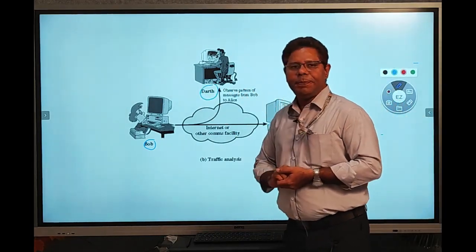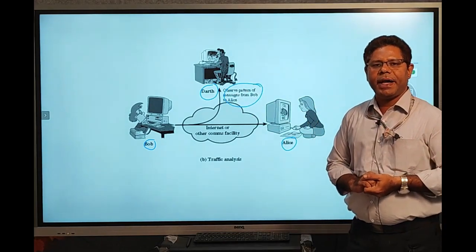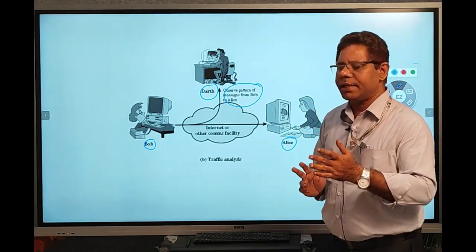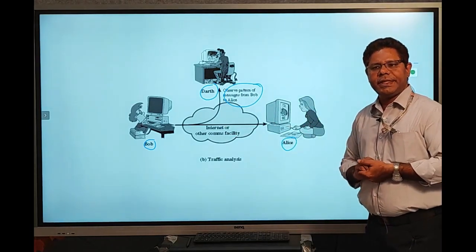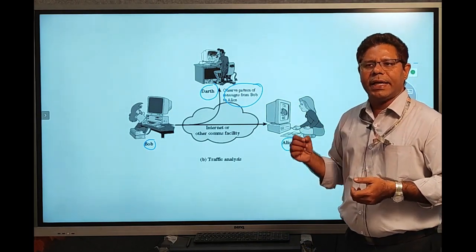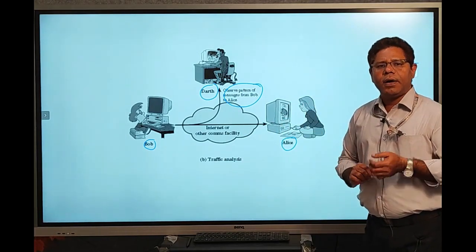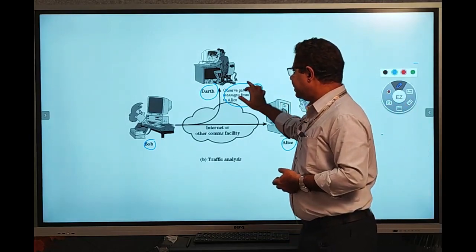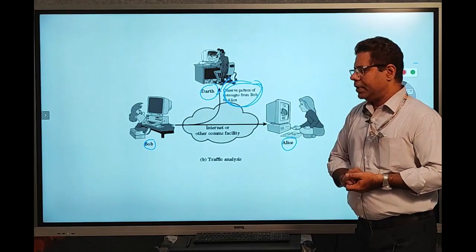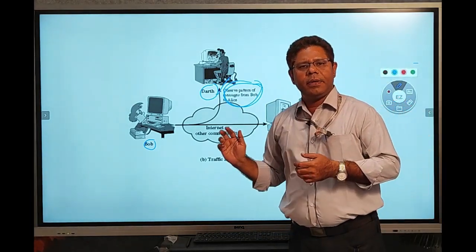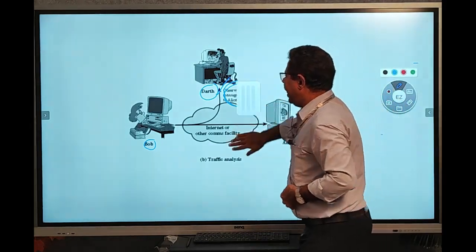Darth simply observes the pattern of the messages: how many messages are sent from Bob to Alice, the length of the messages, how many words are in each message, and the frequency of the characters. All this analysis is done by the attacker. By observing all these patterns, the attacker tries to gather our information. So this is the traffic analysis.